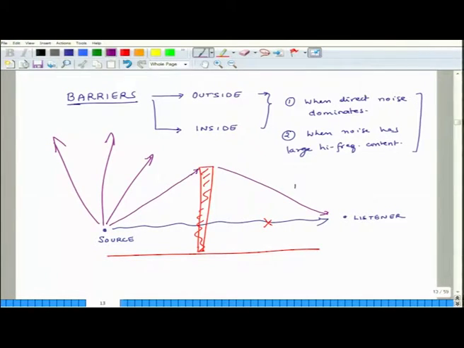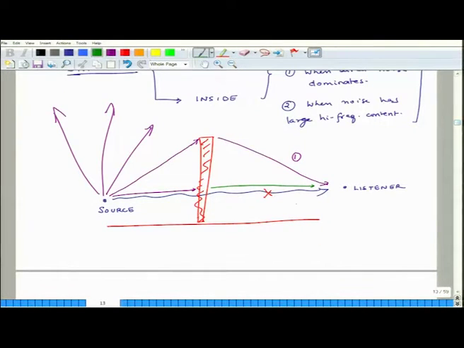So, this is path 1, it goes there by diffraction. The second thing is the sound comes here and some of it gets absorbed and then it gets transmitted, and then part of that sound gets transmitted.